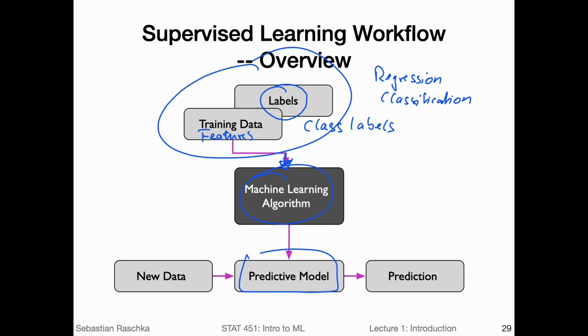So for example, if I have new data which has the same form as my training data, so the same features, then I can use my model that has been trained on the training data to make new predictions. So that's the main workflow. Later we will return to this workflow figure and look at more details, but just for the big picture, that's how usually a supervised learning workflow works.